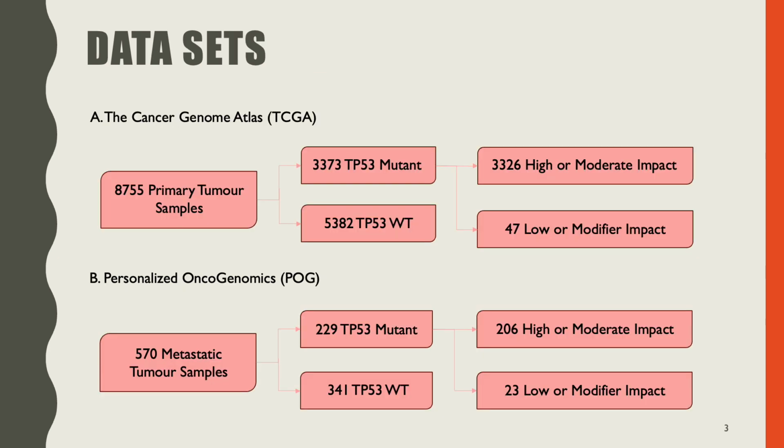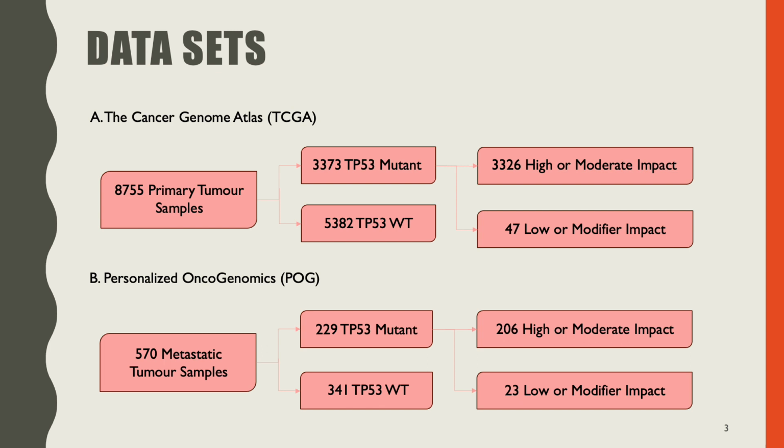So to study the impact of TP53 gene mutations on the transcriptome, I used two datasets. The first one is the Cancer Genome Atlas, or TCGA, that contained 8,755 primary tumor samples, and closer to 40% of them had a mutation in TP53.